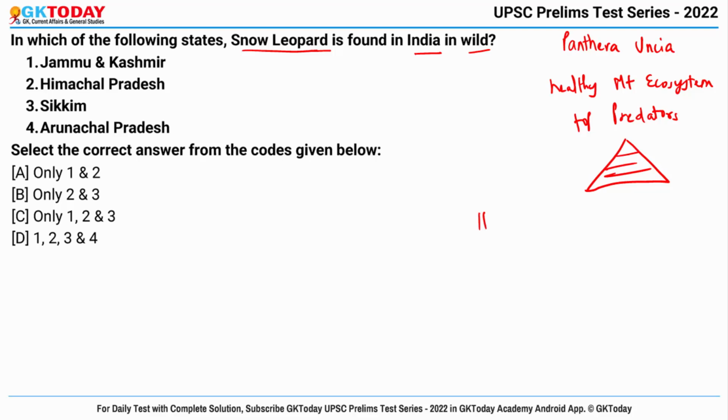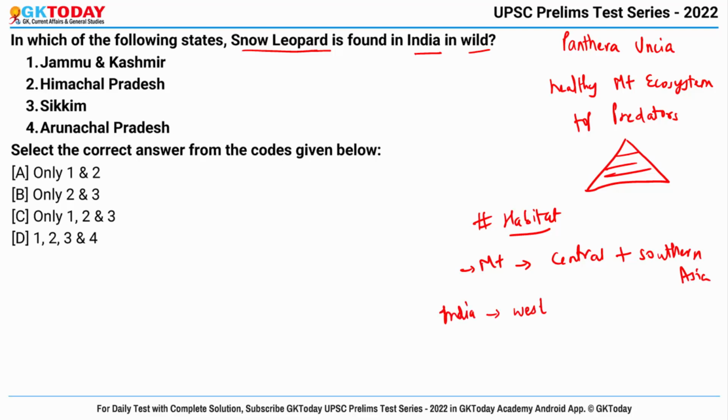Now let's talk about the habitat of snow leopard. First of all, they are found in mountain regions of Central and Southern Asia. And talking about India particularly, from the west they are found in Jammu Kashmir and Himachal Pradesh, and from the eastern side they are found in Uttarakhand, Sikkim and Arunachal Pradesh, okay? So let's see the options. Jammu Kashmir, Himachal Pradesh, Sikkim and Arunachal Pradesh. The correct answer becomes all 1, 2, 3 and 4, okay?